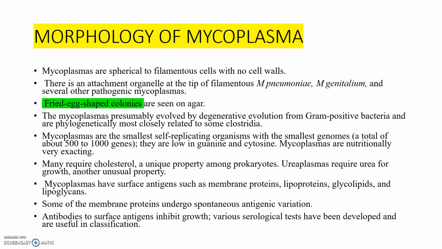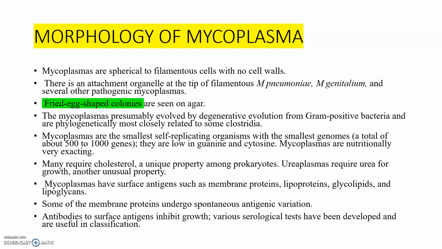Mycoplasmas are the smallest self-replicating organisms and they possess the smallest genome. They are low in guanine and cytosine, and they are nutritionally very exacting. Many require cholesterol, and this is a unique property among prokaryotes.